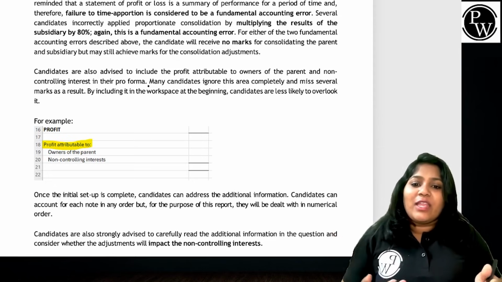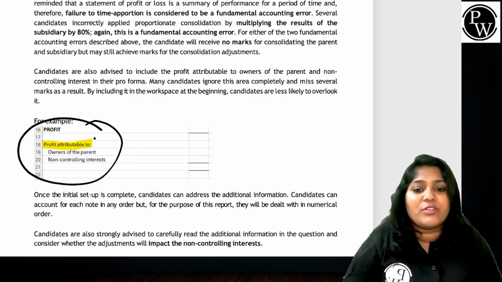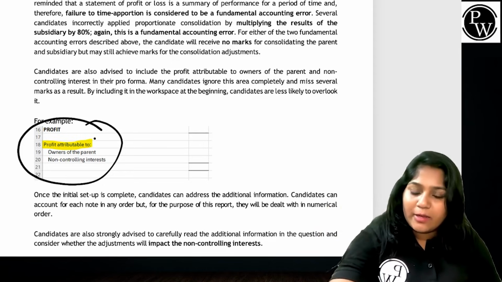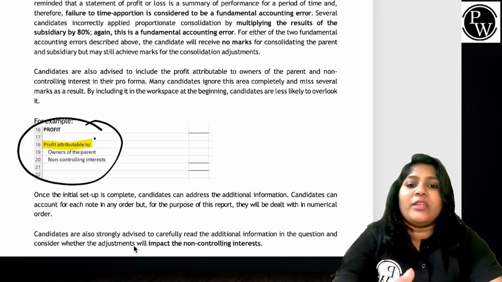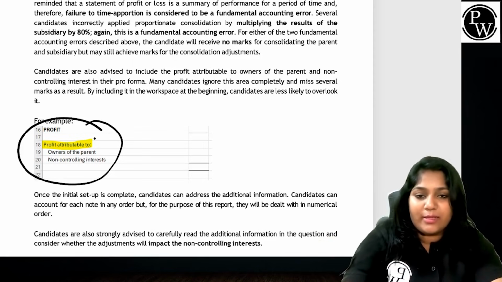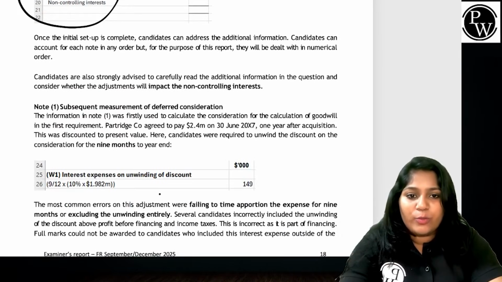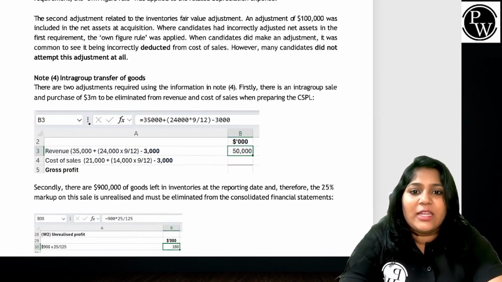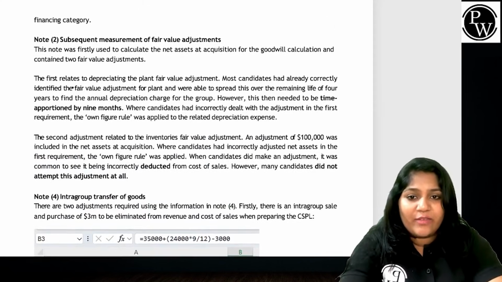No, at the end we any which way show how much is the amount which goes to NCI and the owners. You don't have to separately show that 80% once again, right? Apart from all of this, some intra-group adjustments were set up, like this was about the interest expenses. So there were some intra-group adjustments tested, like provision for unrealized profit. Let's read what they have asked for.